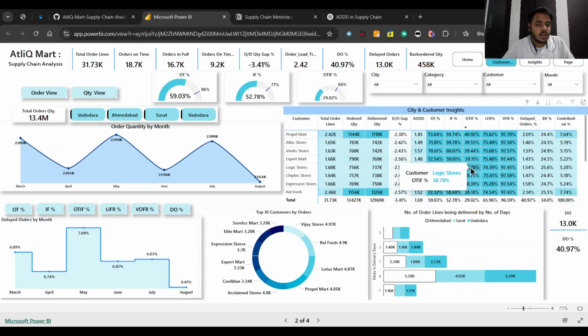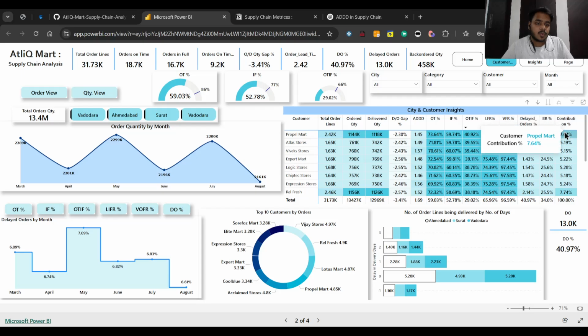Which means 40% of the order lines for these five top performing customers are getting delivered on time and in full. So they are meeting the timeliness and the quantities. They are also the highest contributing customers.